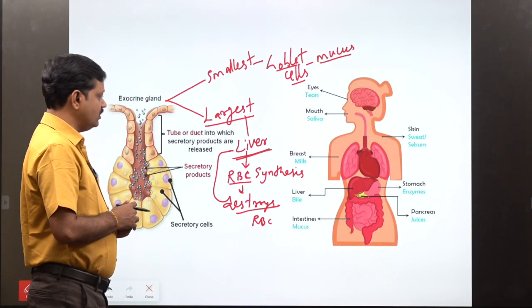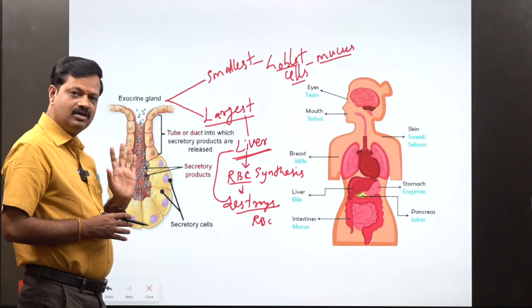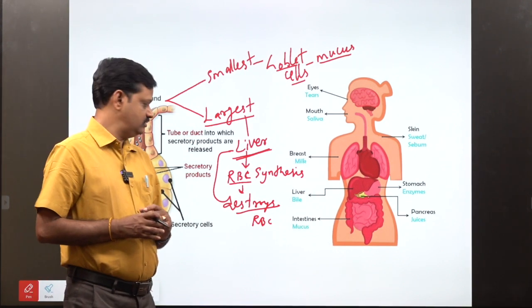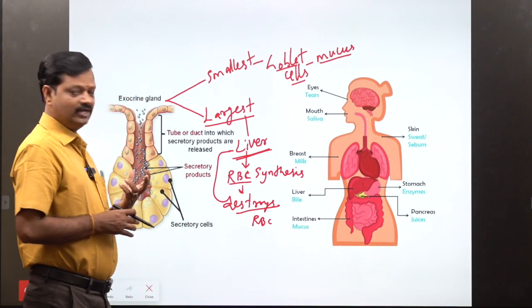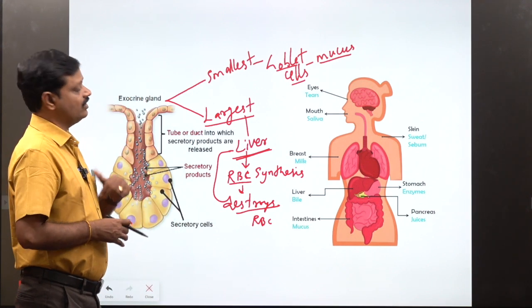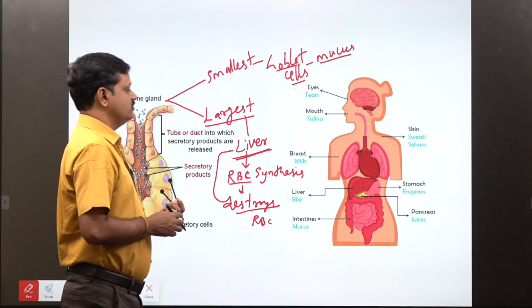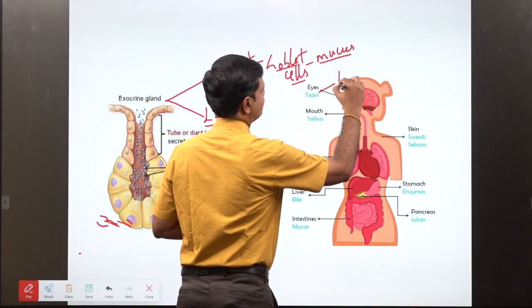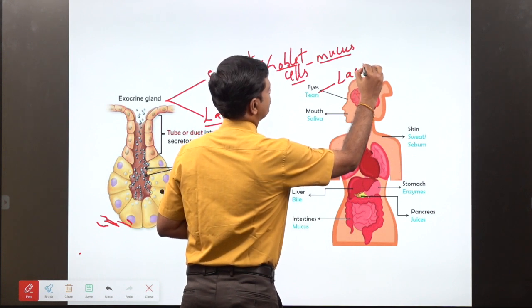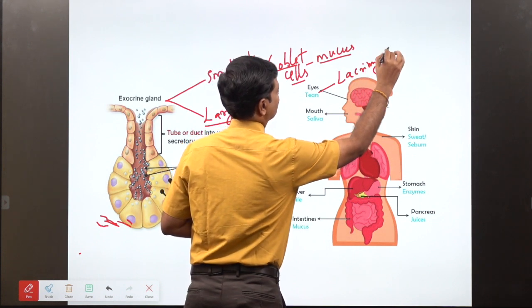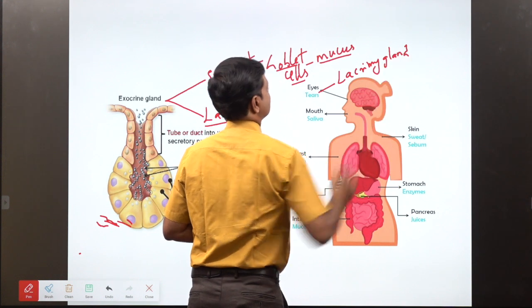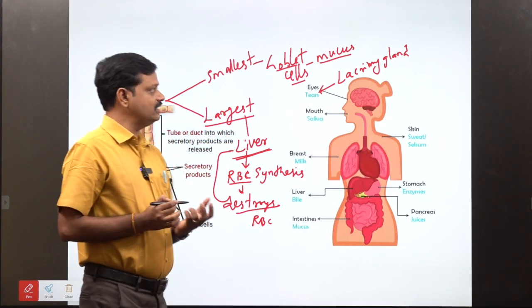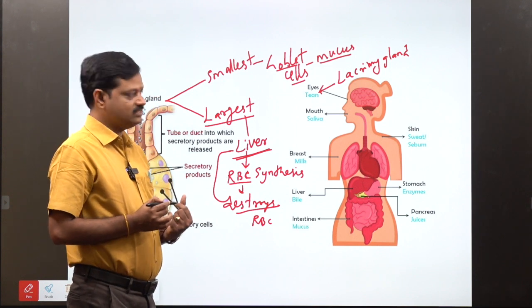So the largest exocrine gland is the liver. The smallest exocrine glands are goblet cells. Okay, what are the other exocrine glands in our body? Our body has other exocrine glands. The lacrimal gland in the eyes secretes tears. The gland in the eyes, the lacrimal gland, secretes tears.